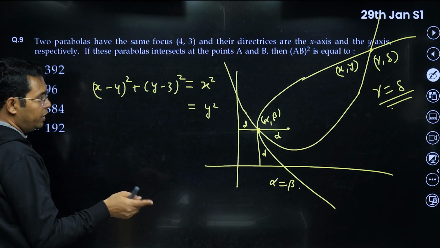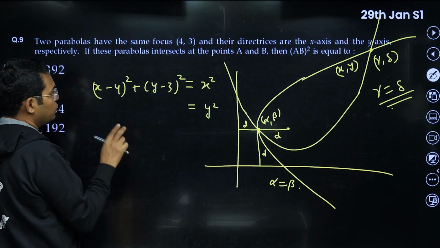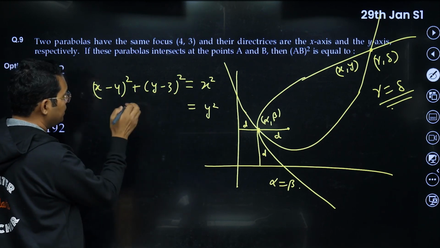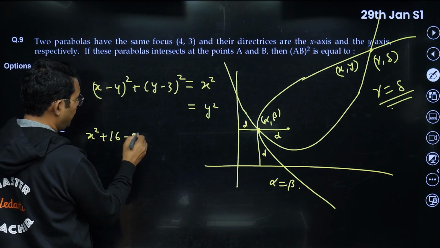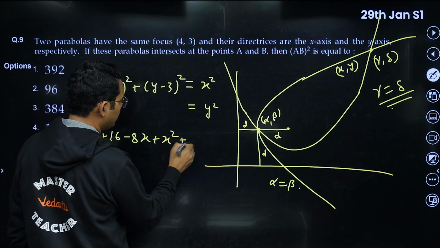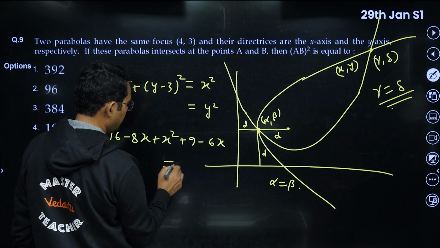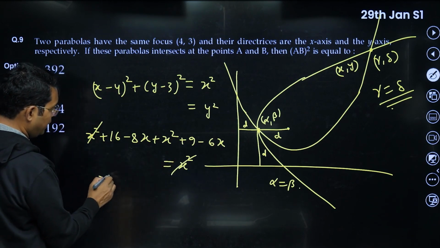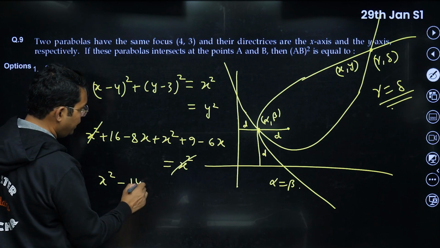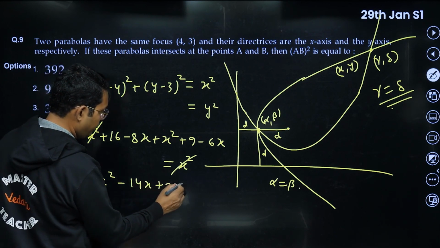Because I have already proved that x and y will be the same, you just need to put y equal to x, and we get a quadratic: x square plus 16 minus 8x plus x square plus 9 minus 6x is equal to x square. So this x square will get cancelled. We will be getting x square minus 14x plus 25 is equal to 0.